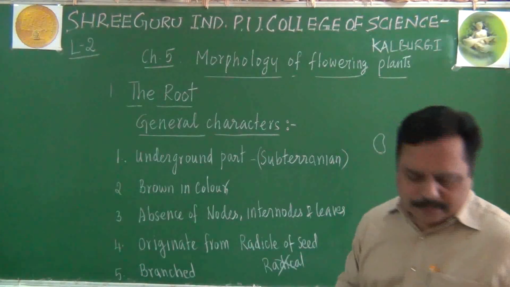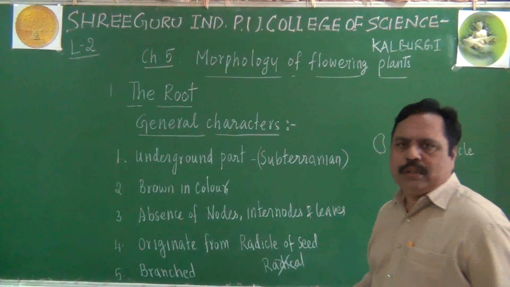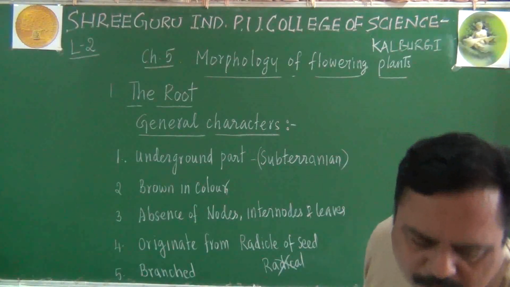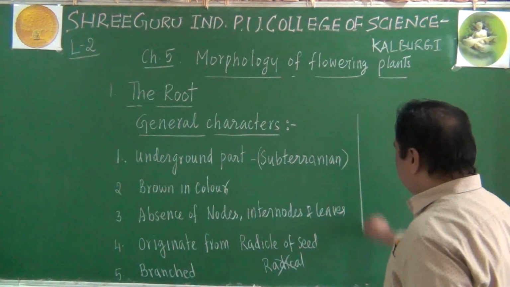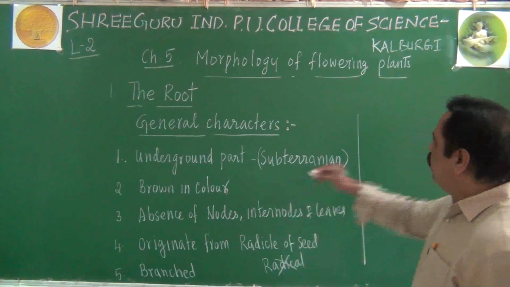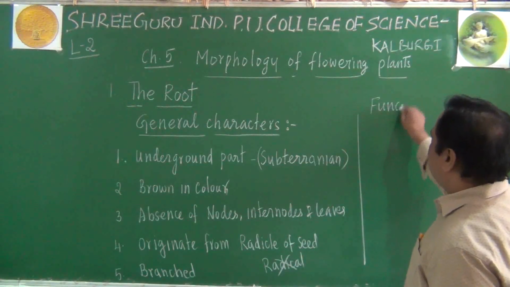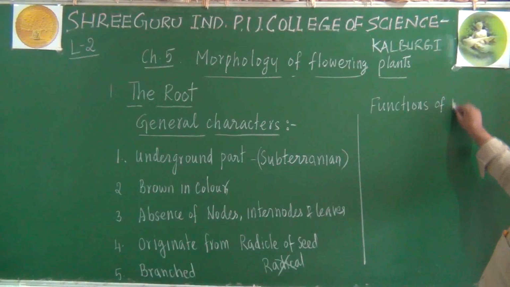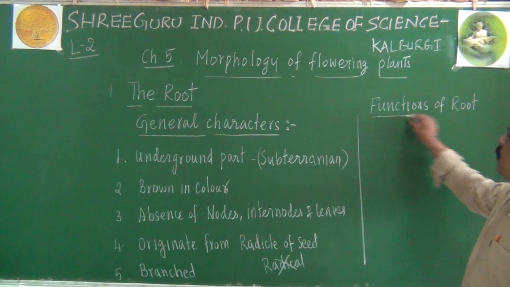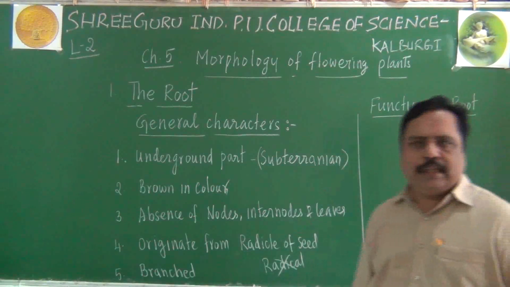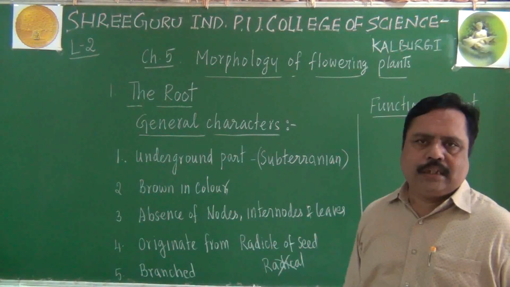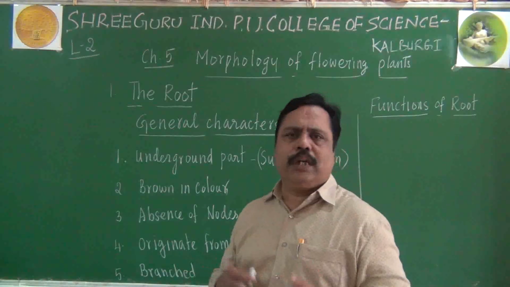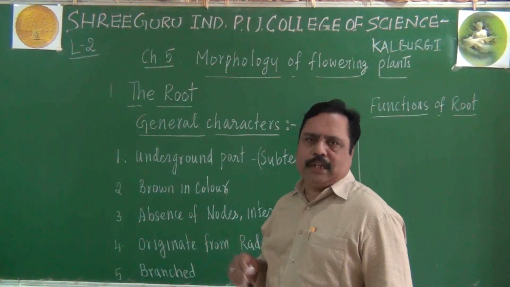Now let us see one point. Why should a plant produce the root? What is the purpose of root in the plant body? First point I told you is about general characters. Now I am going to tell you about functions of the root. Very simple point, 2 more questions can be asked. Functions of the root system or functions of the root, main functions we will be seeing here. I told you 5 general characters. Secondly, you must learn about different functions of the root. Why should a plant have root? What is the purpose of root in the plant body?